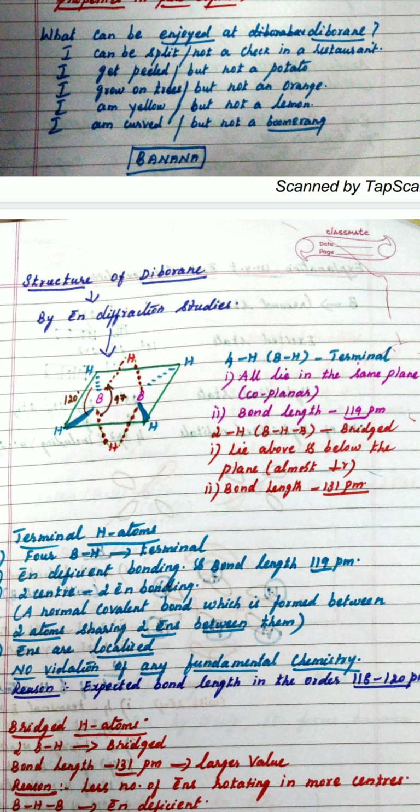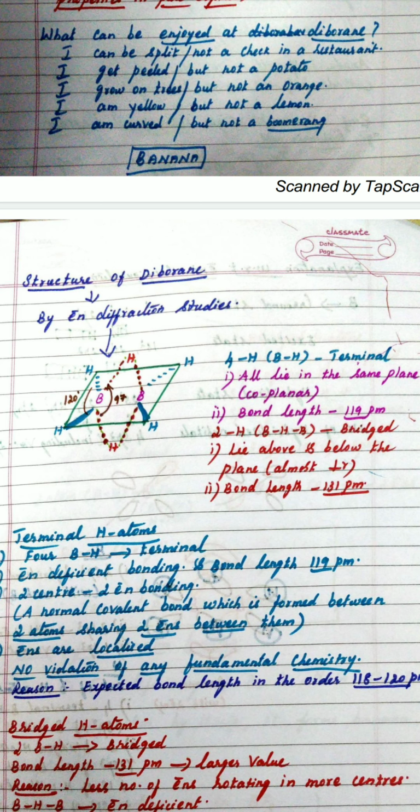When you consider the other 2 hydrogens which are left out, they are boron-hydrogen-boron, that is bridged hydrogen. So there are 2 types of hydrogen here. 4 hydrogens are terminal hydrogens with a bond length of 119 picometer. Another 2 are bridge hydrogens, one lying above the plane and the other below the plane. Therefore, it is almost perpendicular to the plane of the molecule. And the bond length of this bridge hydrogen is 131 picometer.